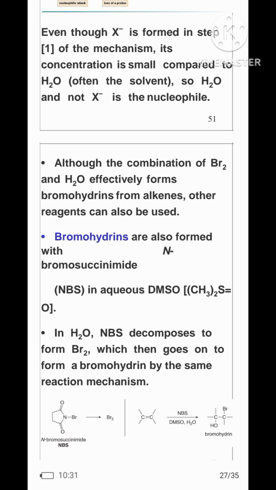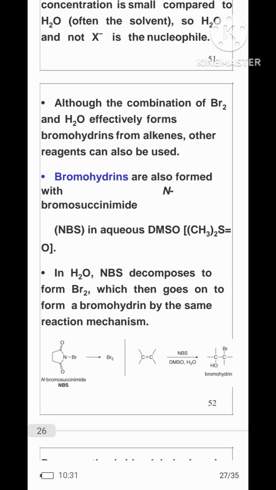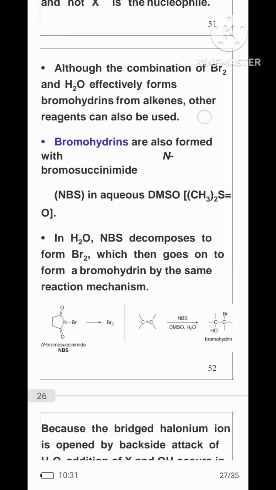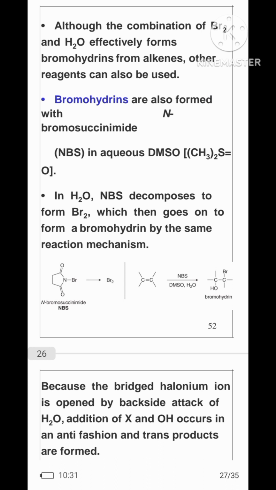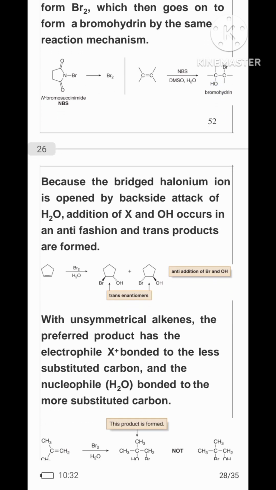Although the combination of bromine and H2O effectively forms bromohydrins from alkenes, other reagents can also be used. Bromohydrins are also formed with N-bromosuccinimide, NBS. In H2O, NBS decomposes to form Br2, which then goes on to form the bromohydrin by the same reaction mechanism. Because the bridged halonium ion is opened by backside attack of H2O, addition of halogen and hydroxy occurs in an anti fashion and trans products are formed.